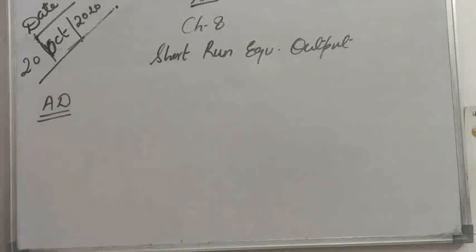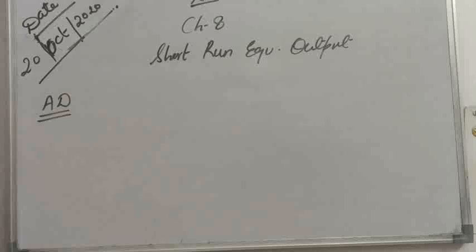Chapter 8, Class 12, Short Run Equilibrium Output. In previous class we discussed about AS or aggregate supply. Aggregate supply means flow of goods and services, and flow of goods and services generates income. That's why AS is also called income. So income increases always at a constant rate. That's why AS or income makes an angle of 45 degree.